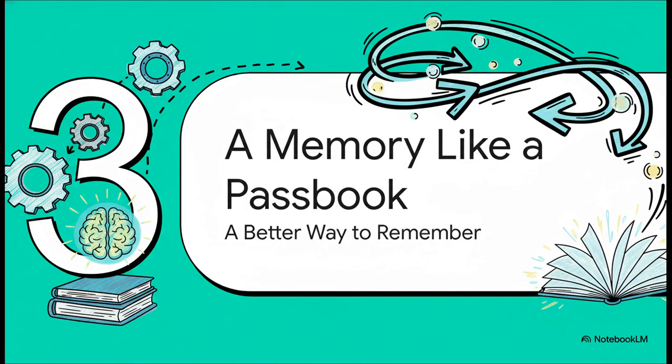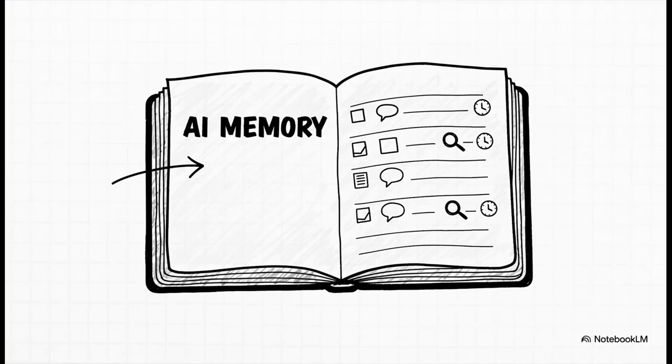But what if there was a better way? What if, instead of this messy, fading summary, an AI could have a perfect, flawless memory? Let's explore a new concept that could completely change the game. The source proposes this fantastic new analogy, a bank passbook. Think about it. A passbook records every single transaction in order with timestamps. Nothing is ever summarized, nothing is lost. It's a perfect, unchangeable ledger of everything that's happened.